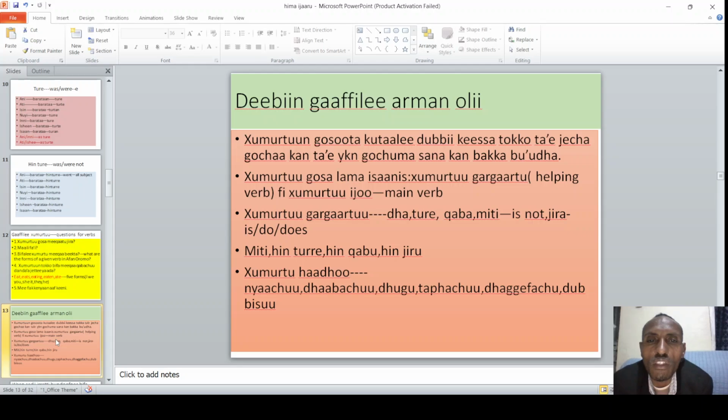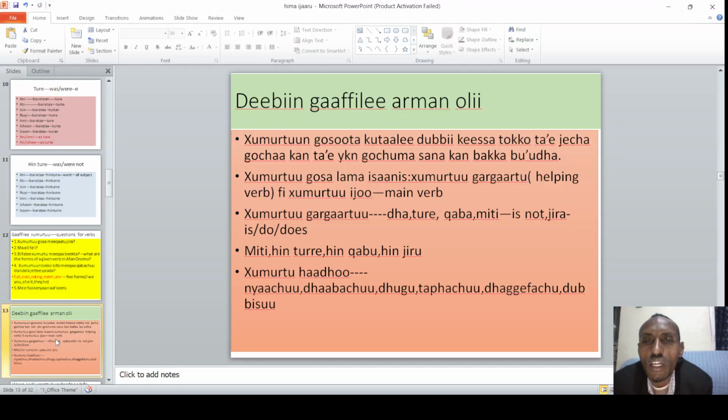So it is what? Gocha yookiin immoo jecha gocha agarsiisu jechuudha. Is a verb, is a word that show action. Xumurtuun gosa lama. Isaanis xumurtuu gargaartuu fi xumurtuu ijoo. So we have two verbs, helping verb and main verb.